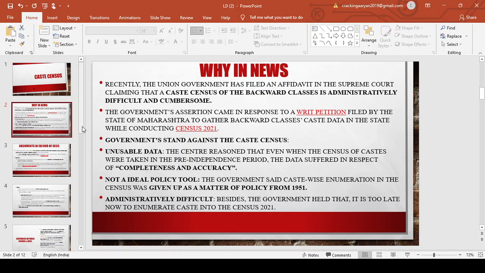And the third is that administratively it is difficult. The government has told that it is too late now to enumerate caste in the census 2021, because the planning and preparation of this census started 4 years ago, and now it's almost done. Also, as you know, the census 2021 has been delayed because of the corona pandemic, but it has to be done by the end of this year. So the government stand is that 4 years ago we started the preparation for this census, and it is not feasible or possible at this point of time to enumerate caste into the census. These are the stands that the government has taken in the Supreme Court against the writ petition filed by the state of Maharashtra.